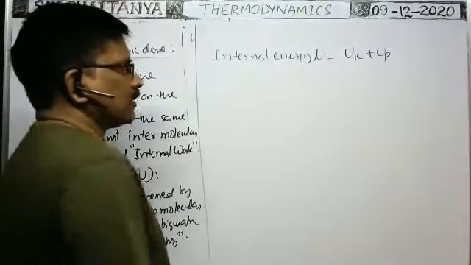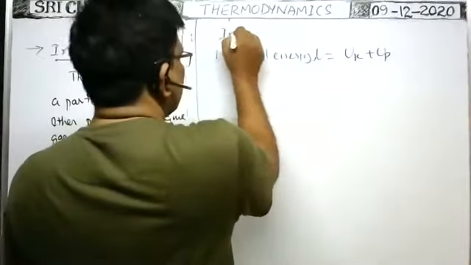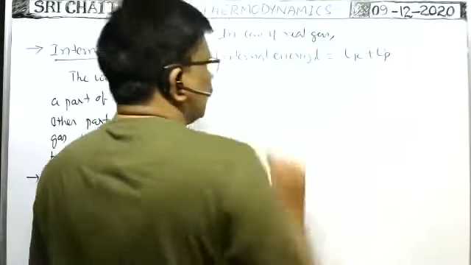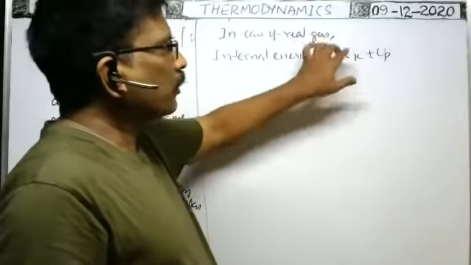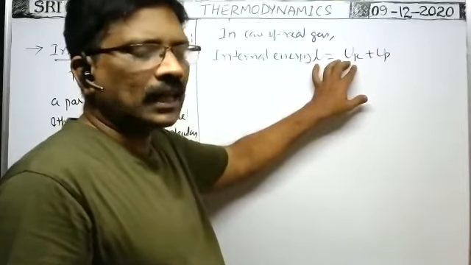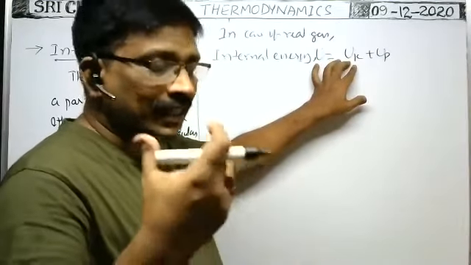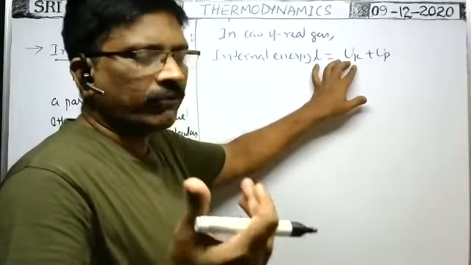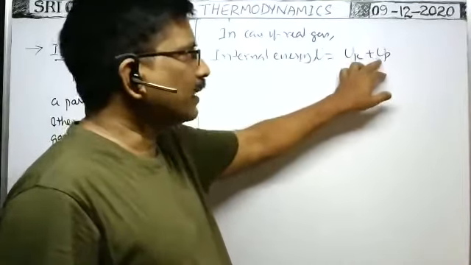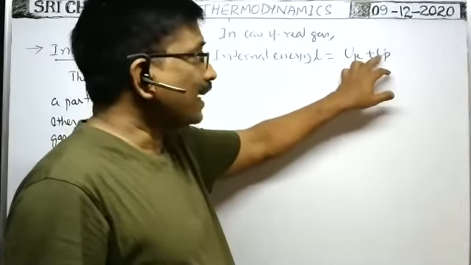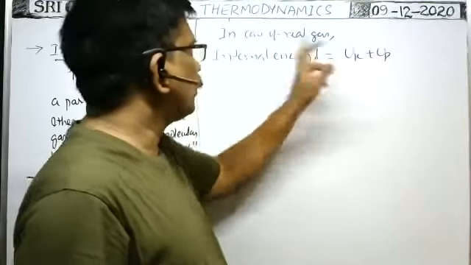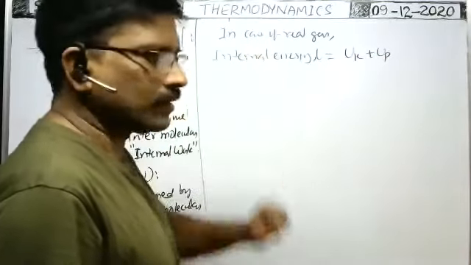In case of real gases, because of molecular motion, they possess the internal kinetic energy, and because of molecular configuration, meaning the arrangement of the molecules, or the formation of the molecules from atoms due to internal forces among them, they possess internal potential energy. The sum of these two is the internal energy of the real gas.